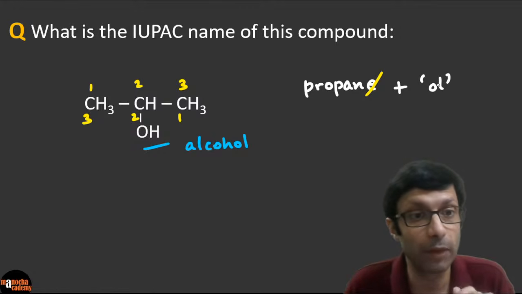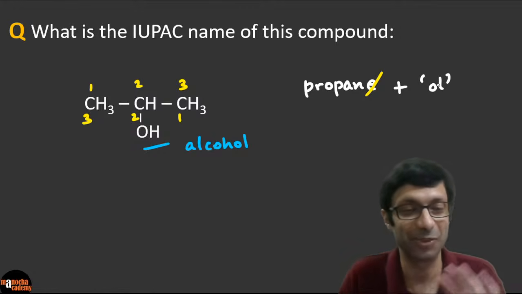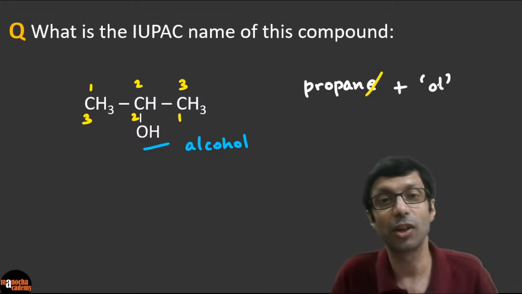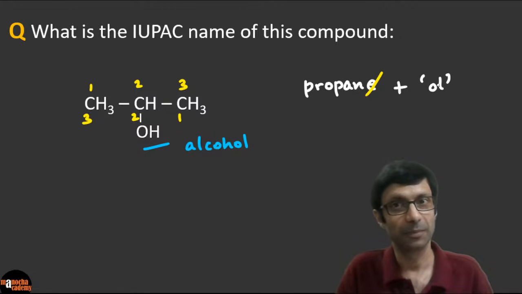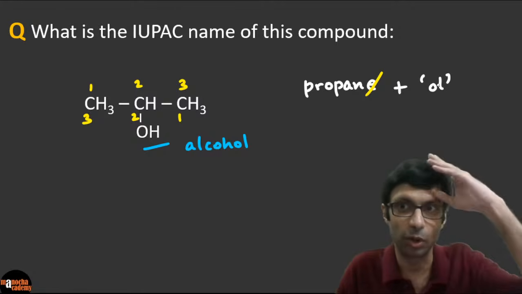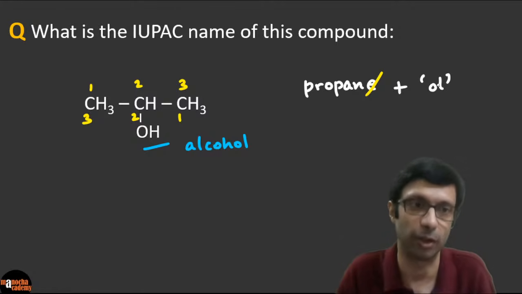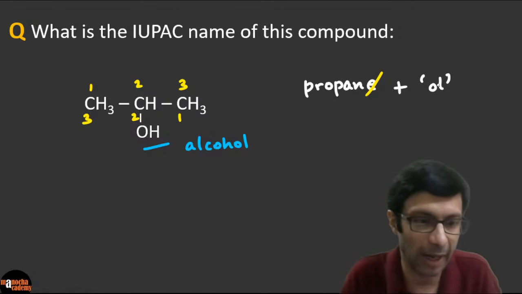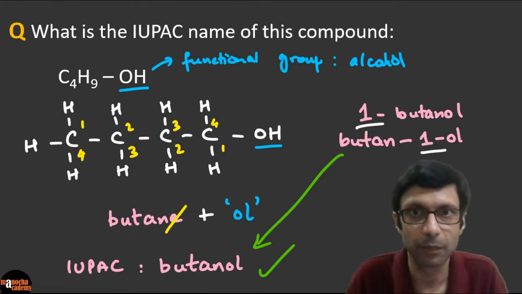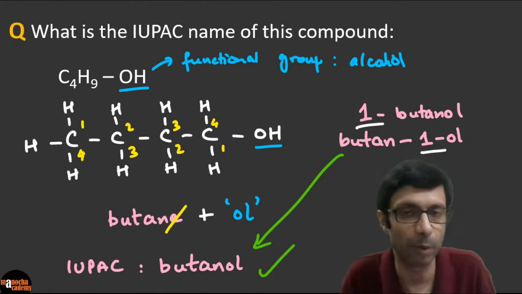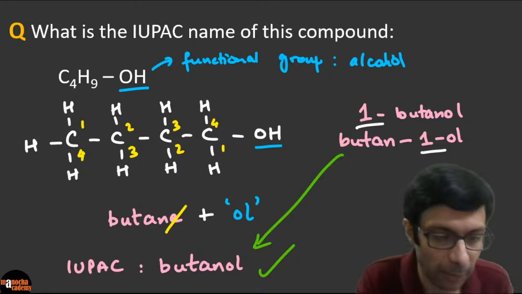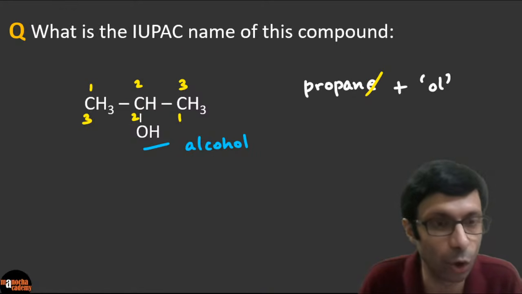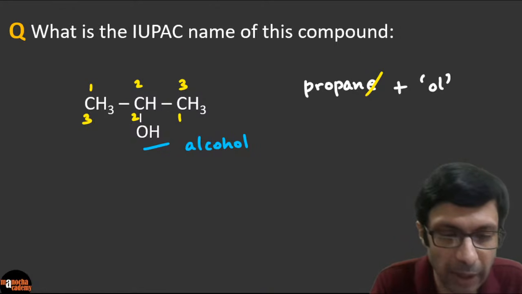But now we have to give the position of the functional group. It's very interesting because the functional group is not at position number 1. It's at position number 2. So this time you have to mention its position. Last time it was at position number 1 or 4, but we chose the smaller number 1, so we could write butanol. But this time, guys, you cannot ignore the position. So what will be the answer?